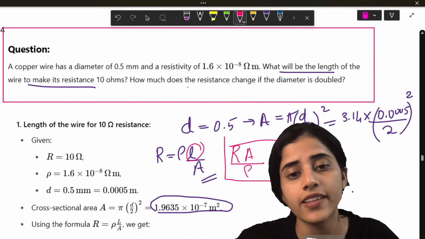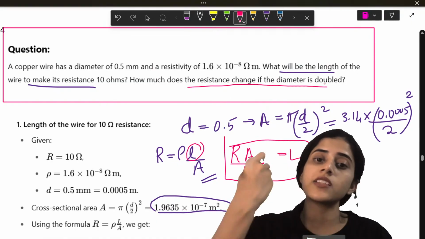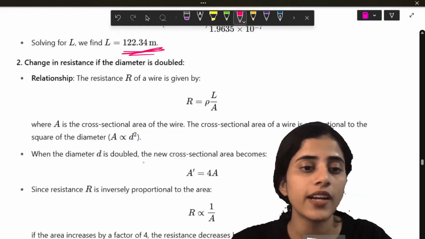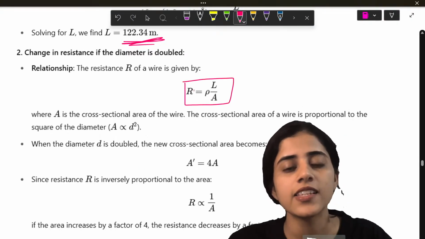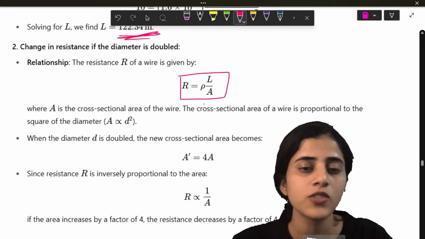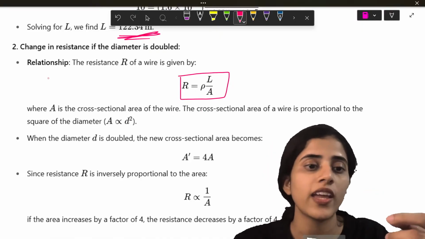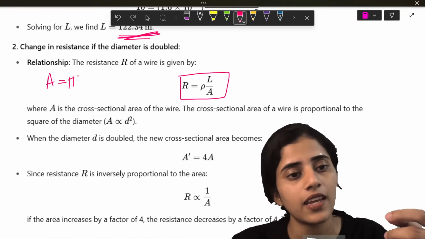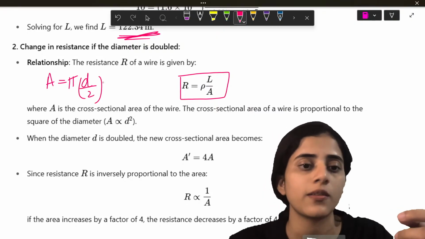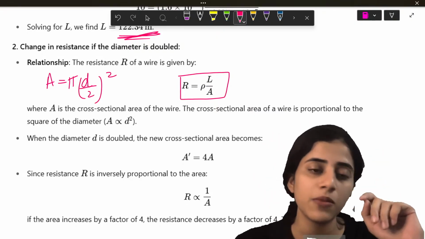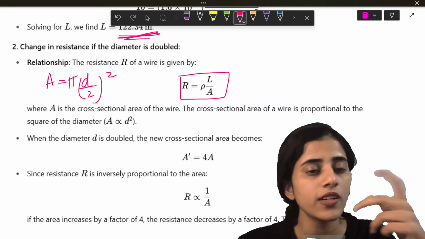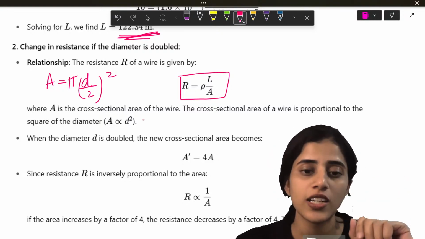Now, what is the second part? How much does the resistance change if the diameter is doubled? So, how will I do that? See, this is the formula. R is equal to rho L by A. So, how much will the resistance change if the diameter is doubled? So, what is A? A is pi d by 2 squared. So, if the diameter is doubled, what happens? Won't area become 4 times the initial area?